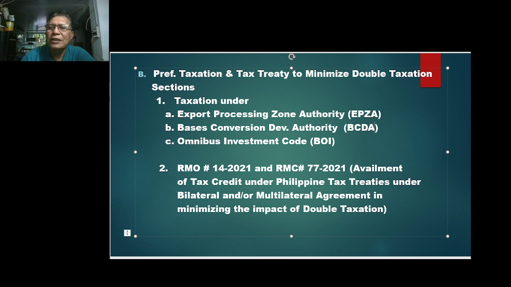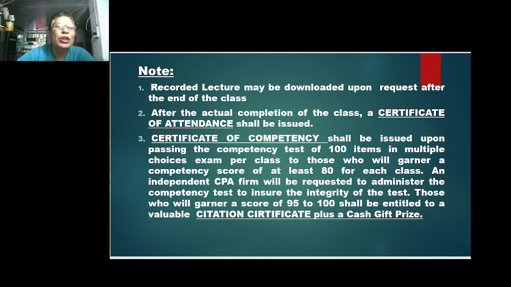Okay, so these are the components of class number 3. Note here that the recorded lecture may be downloaded upon request after the end of the class. After the actual completion of the class, a certificate of attendance shall be issued. But of course, we cannot give the certificate of completion unless we can be certain that you have attended the 48-hour requirement.